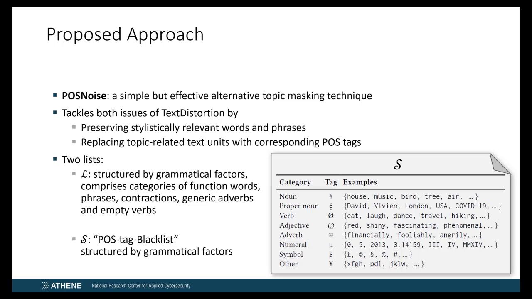The second list is referred to as S. This list comprises POS tags that, according to the literature, are more related with the topic and content of documents and therefore should be masked. As can be seen from the examples, the considered POS tags in the list cover, for example, proper nouns, which are not related to the writing style. Pay attention that punctuation marks and interjections, such as yes, okay, or hey, are not present in the list, since they represent personal and thus idiosyncratic stylistic features.